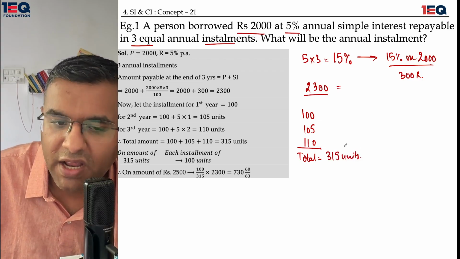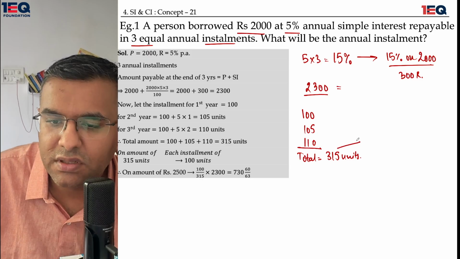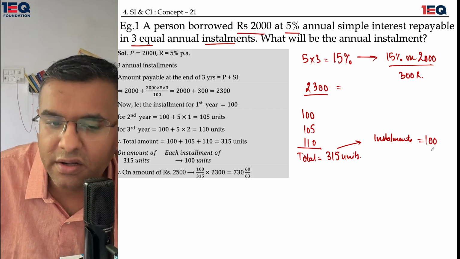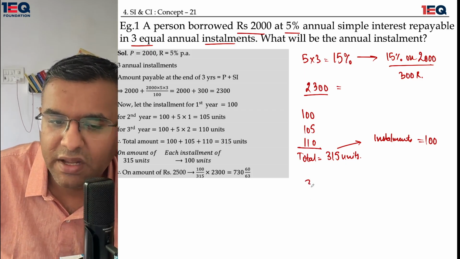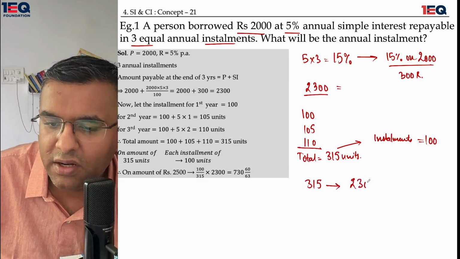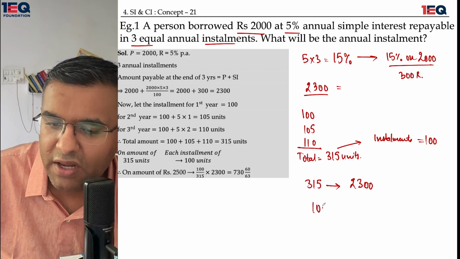When I have a total amount of 315 units, my installments are 100 rupees each, or 100 units each. That means the value of 315 corresponds to 2300, and I need to find out the value of 100.